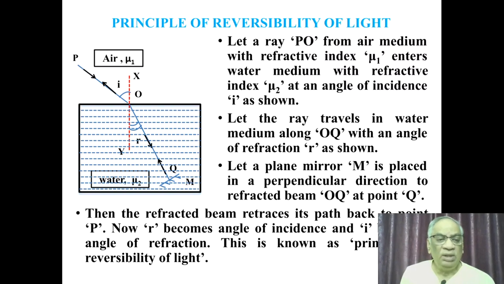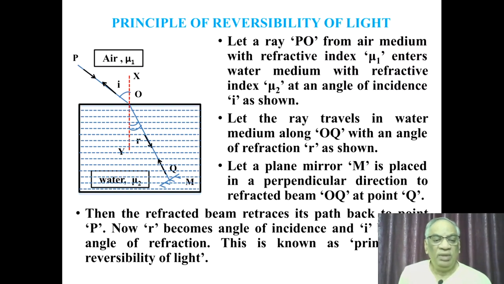Then the refracted beam reflects back from the mirror M and retraces its path along QO, and then it refracts along OP. Then the refracted beam retraces its path back to point P. Now the angle of refraction R becomes the angle of incidence and the I becomes the angle of refraction. This is known as the principle of reversibility of light.